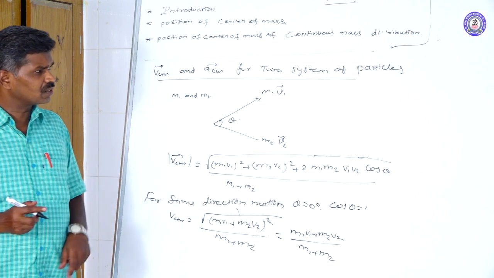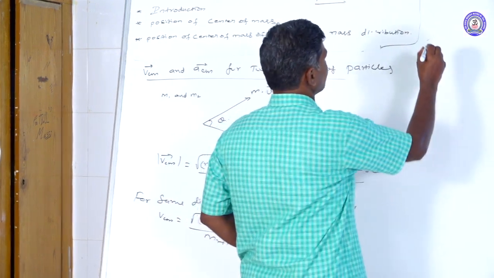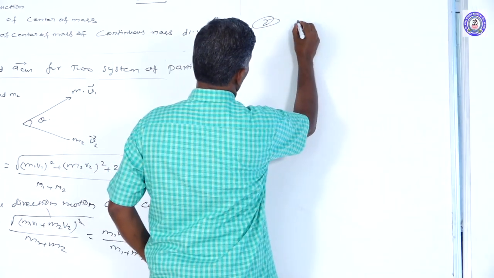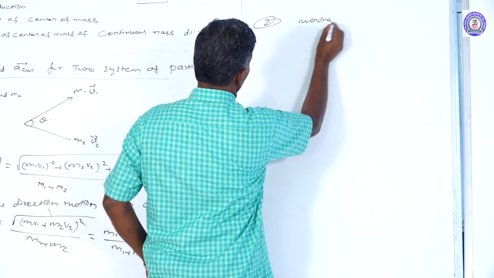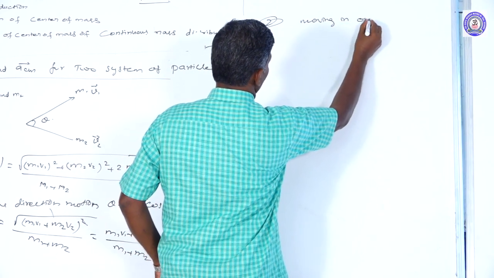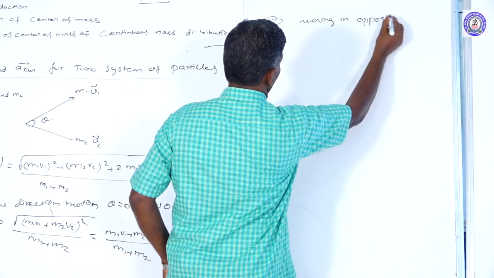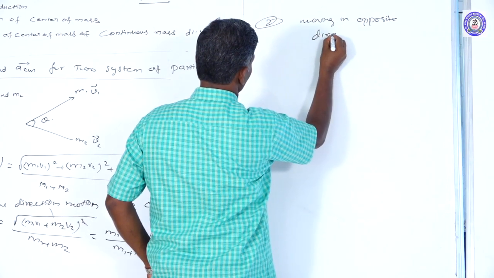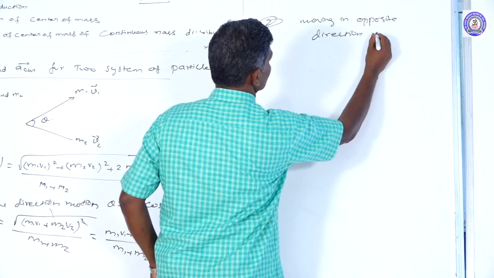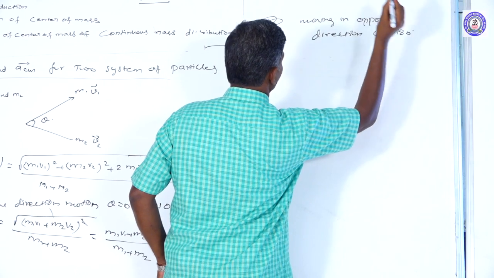If the two particles are moving in opposite directions, theta is equal to 180.